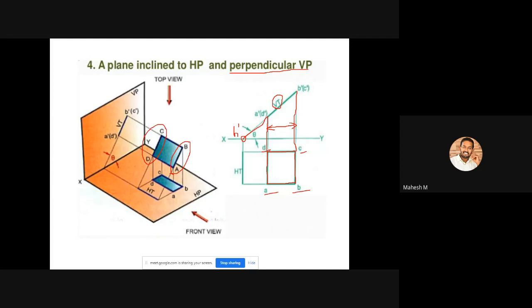Next you can project these 2 corners towards this vertical line, the vertical line that comes from H dash. So you'll be getting a dotted line like this. This dotted line will be our horizontal trace.